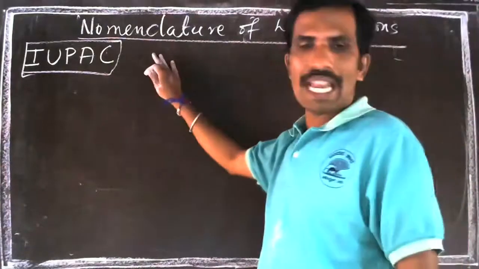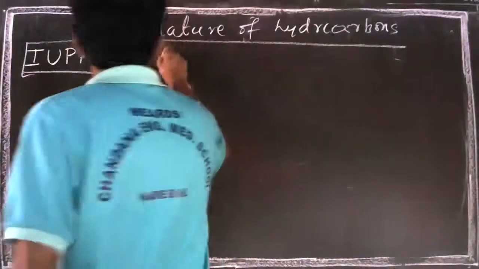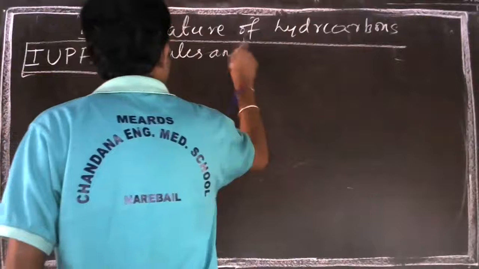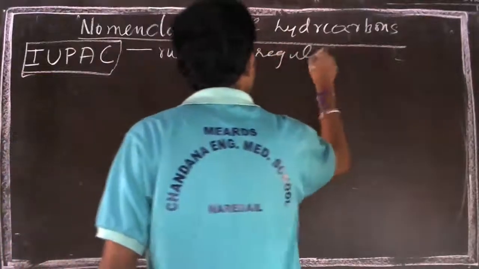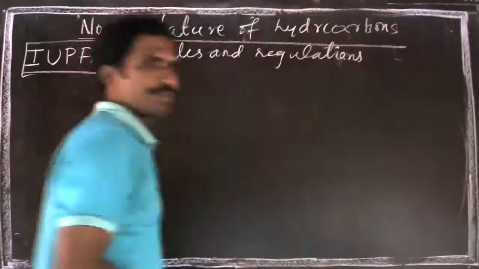They have certain guidelines, certain rules and regulations, or we can simply call it guidelines.